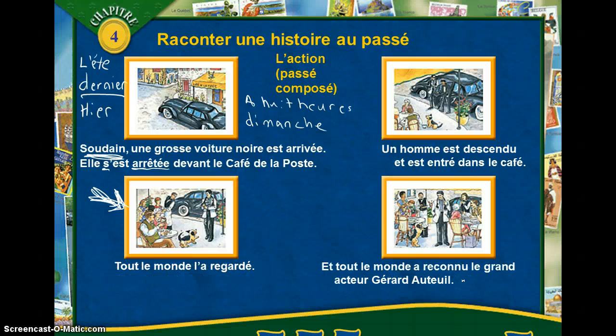So it is important to be able to understand when we're going to use the imparfait and the passé composé. They're going to be in the same story. Often they're going to be in the same sentence. Here we have the last sentence. Tout le monde a commencé à applaudir. So everyone started, a commencé, in the passé composé, to applaud.